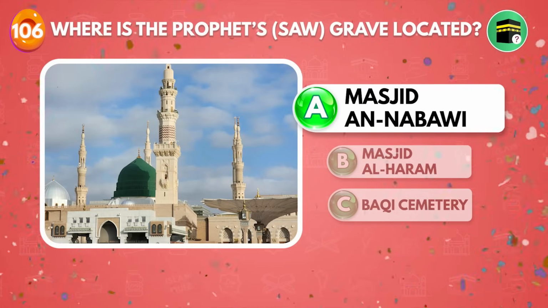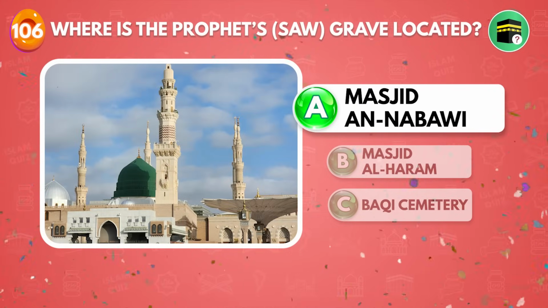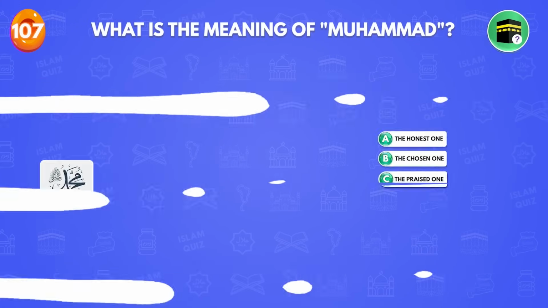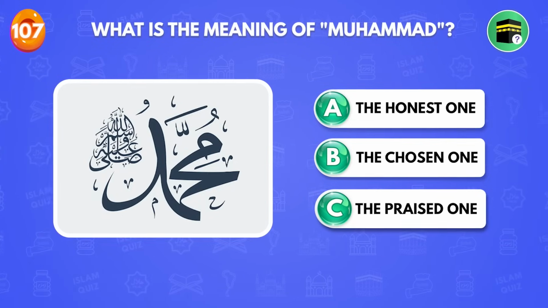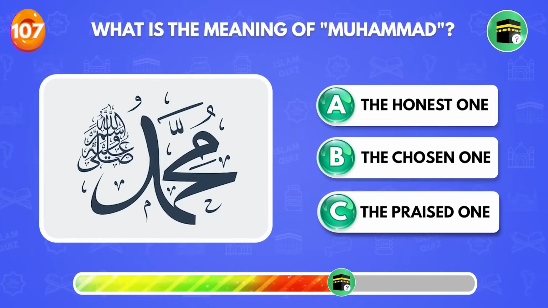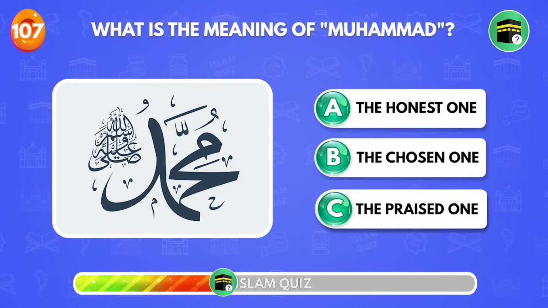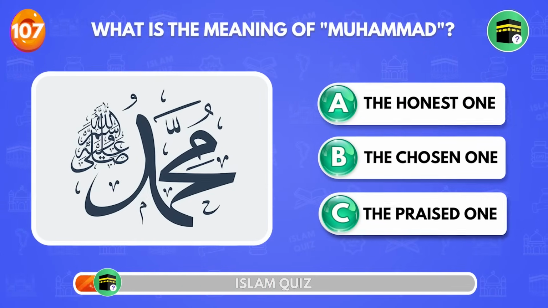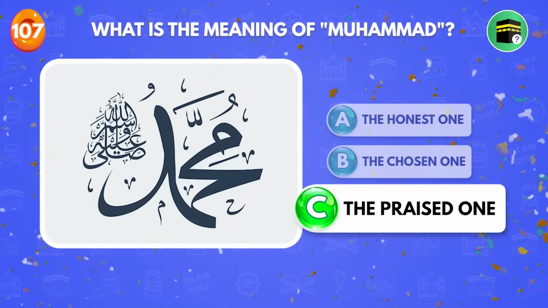Masjid al-Nabawi. What is the meaning of Muhammad? The praised one.